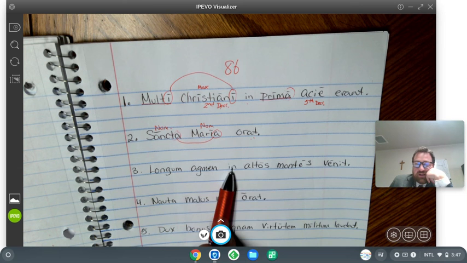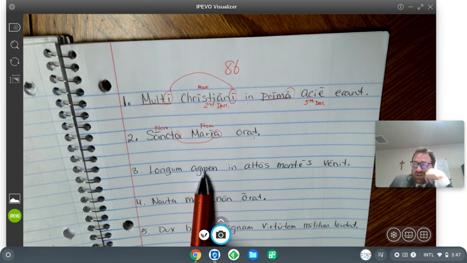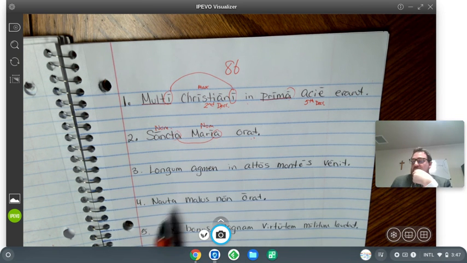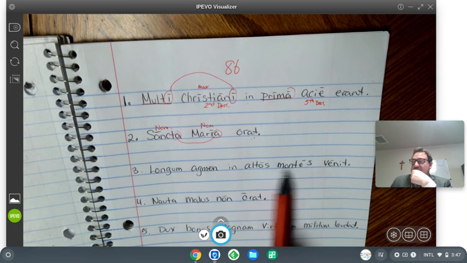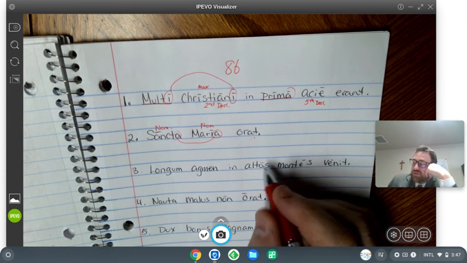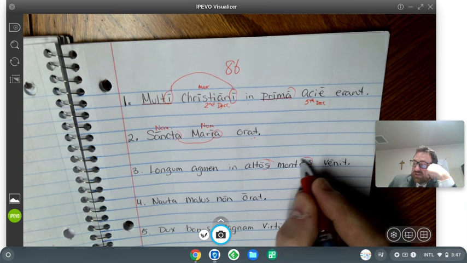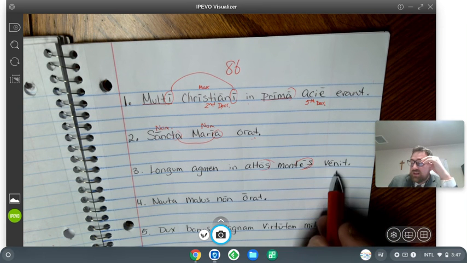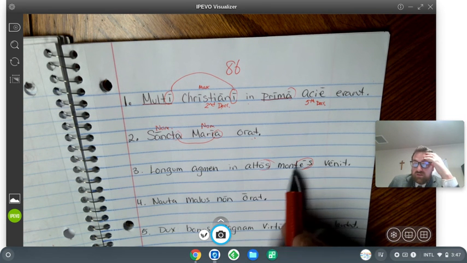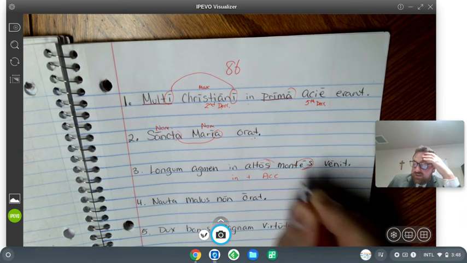Longum agmen in altos montes venit. So an agmen is a column, right? A long column into the high mountains went into the high mountains. So I'm noticing here that this looks like an accusative ending, and this could be an accusative ending. Came into the high mountains. So this is in plus the accusative here.